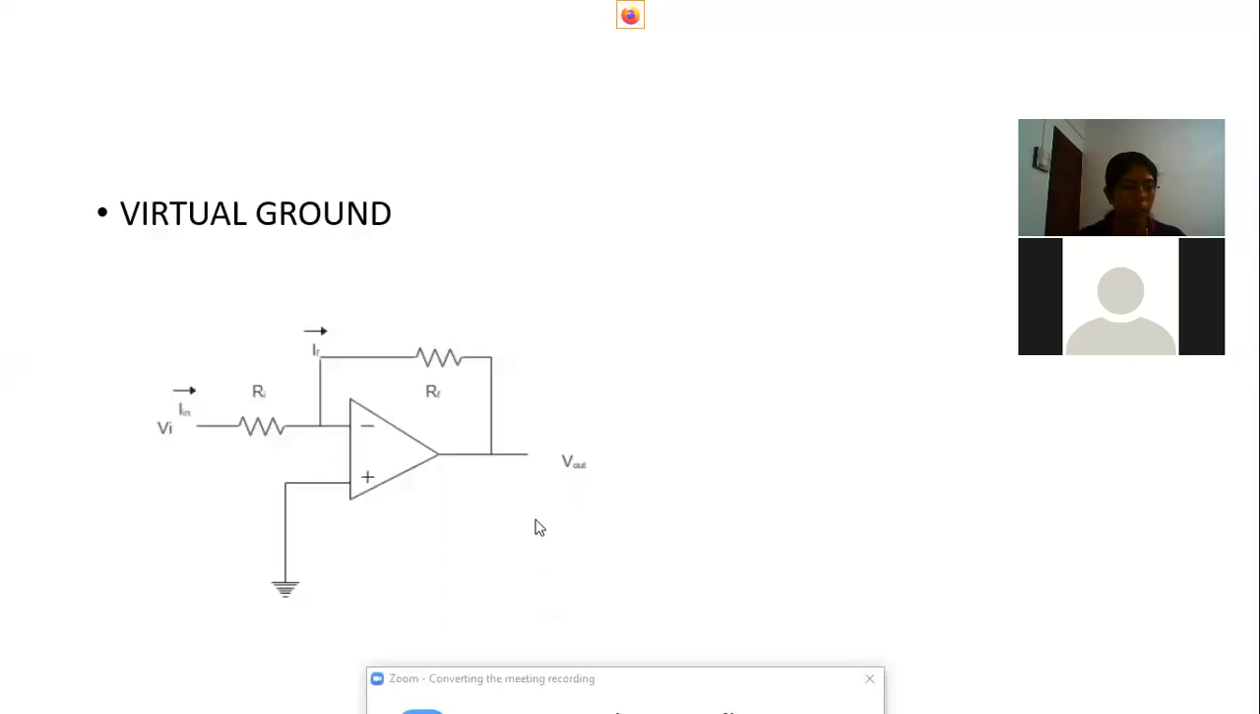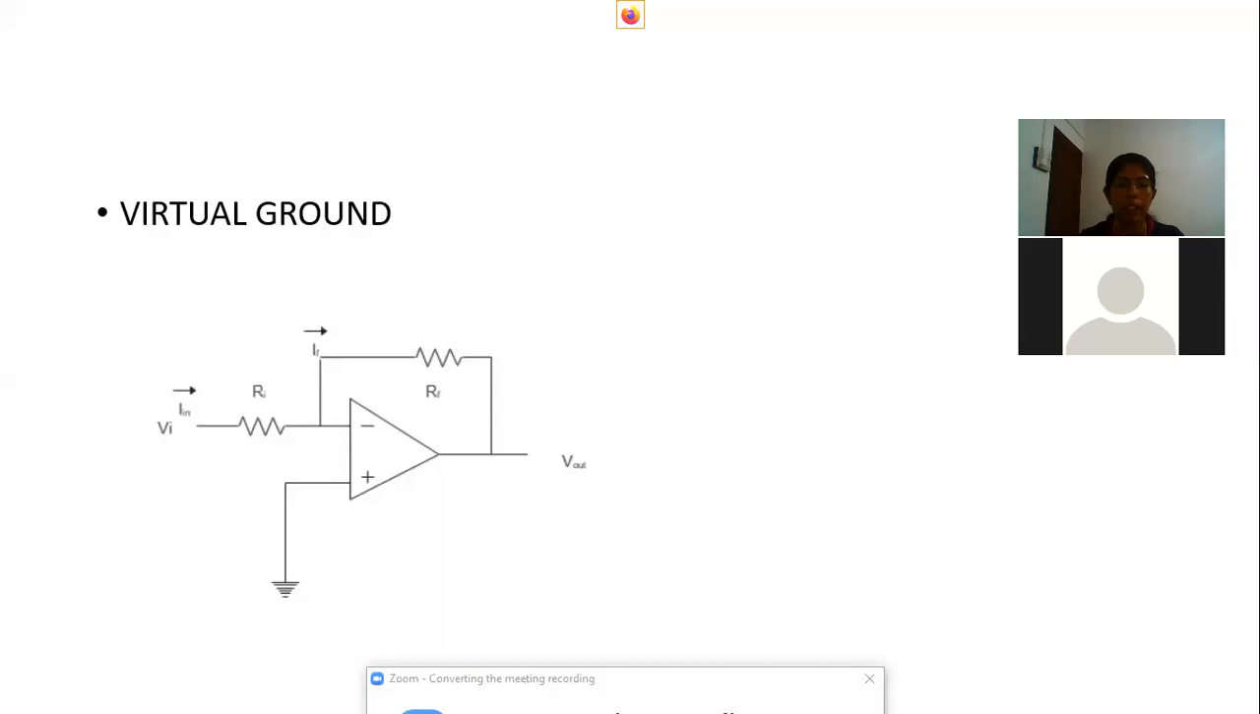Okay, we are talking about virtual ground. Let's just consider an op-amp circuit here. Here the input is given to our non-inverting terminal. So when we apply an input signal VI to a non-inverting terminal, we have studied the properties of an op-amp. Mainly, it consists of a differential amplifier and a series of transistor amplifier stages, which is a cascaded connection.